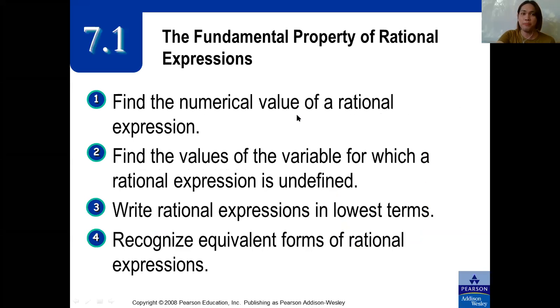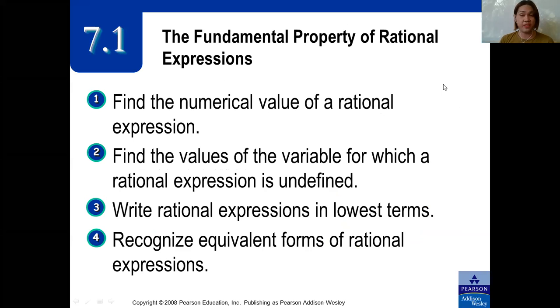Of course, our topic will be about rational expressions. But before anything else, it's very important to be guided by the objectives for this video discussion. Our topic is the fundamental property of rational expressions.